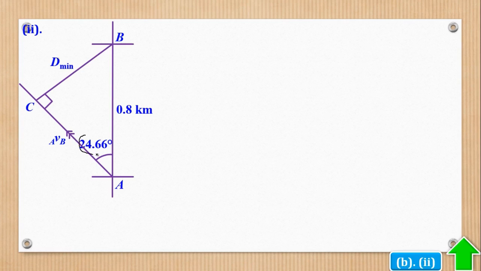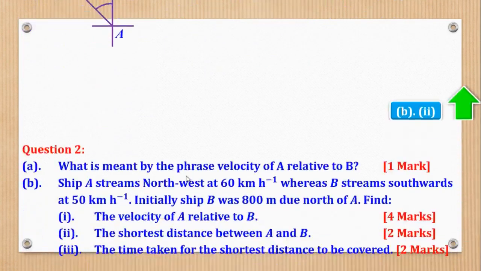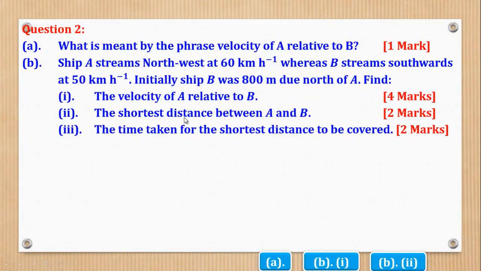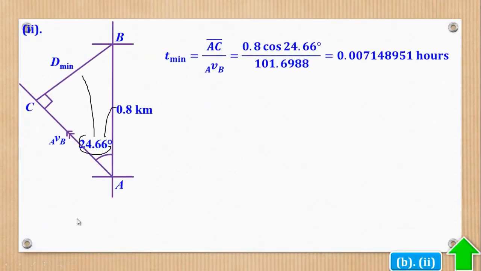So a good thing I know this angle and I know this hypotenuse, so I can get this opposite. So opposite and hypotenuse are related by sine from our SOHCAHTOA. So that's what I can use. So they told us to get both distance and time. Let me first say it here. Shortest distance between A and B and also time taken. So any of the tools here, you chose to begin with this Roman of shortest time.